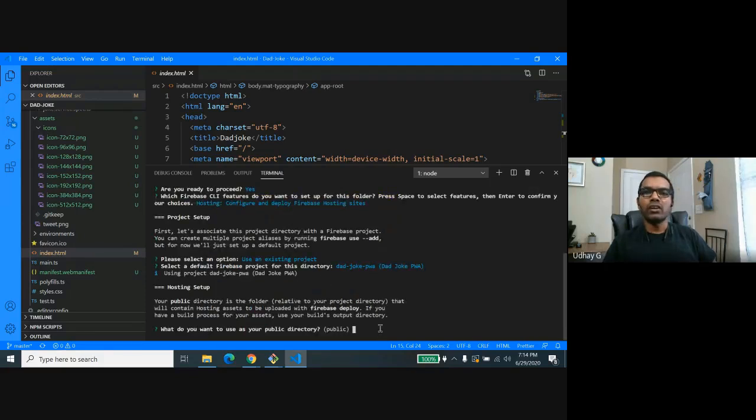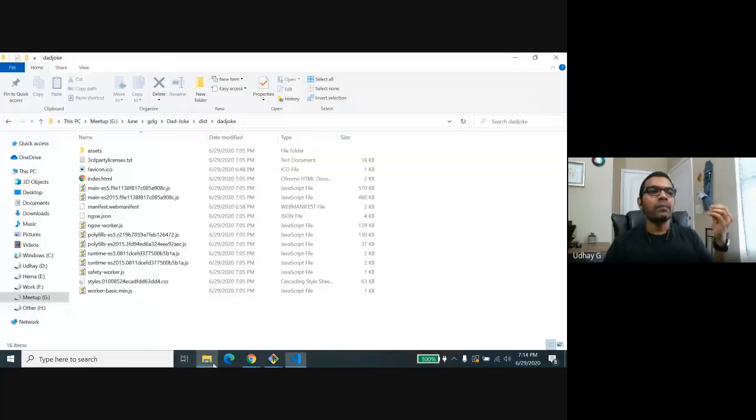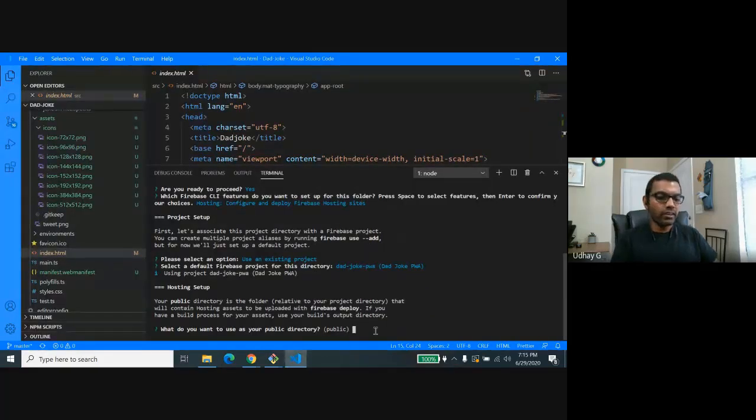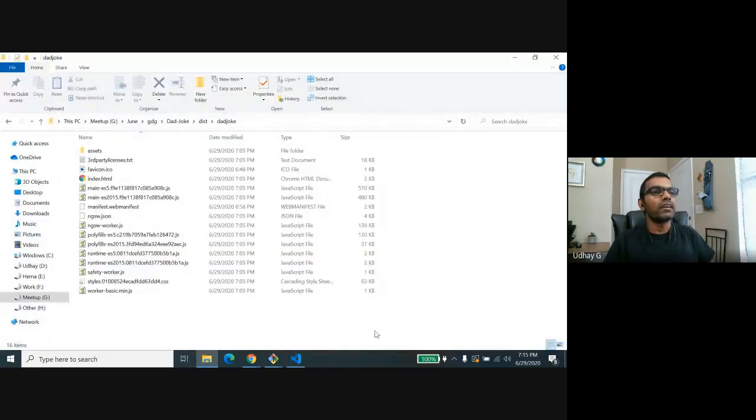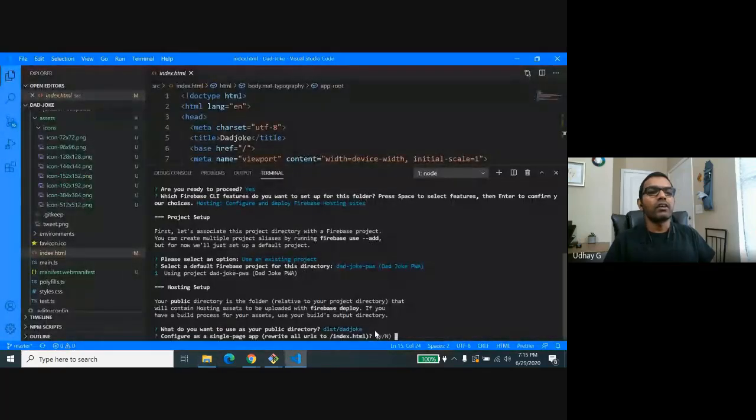And now I need to let Firebase know where exactly my static files are, like once I build my code, where the static files go, and it's going to be under this folder under DadJoke, right? So you just specify that under this folder, look for the DadJoke folder, right? That's what is there, right? Correct. So under this folder, look for DadJoke, and I don't want to configure it as a single page app. So I'm saying no,